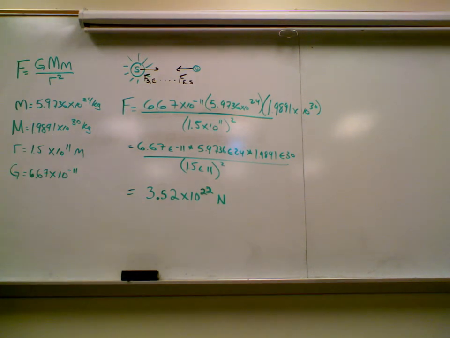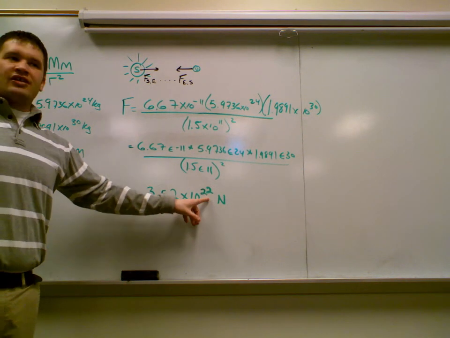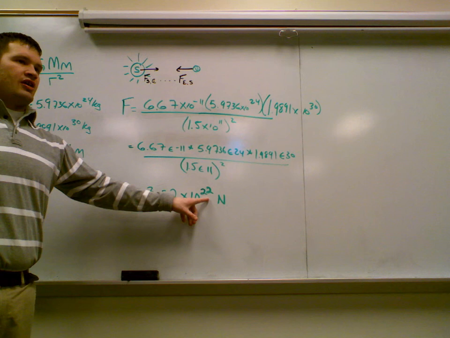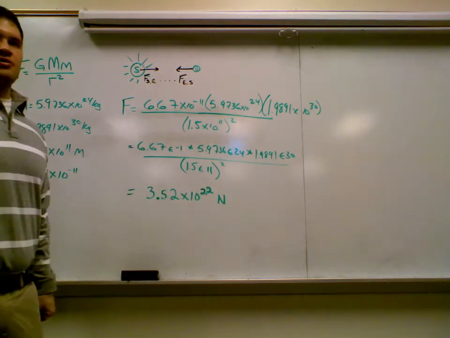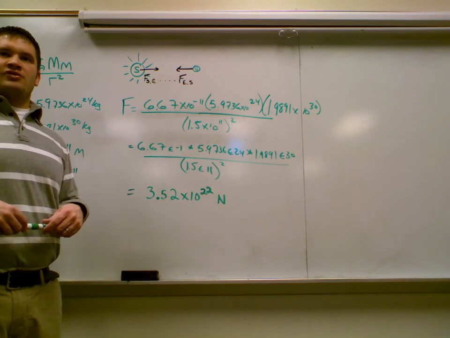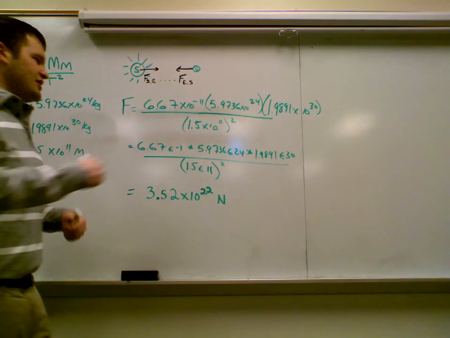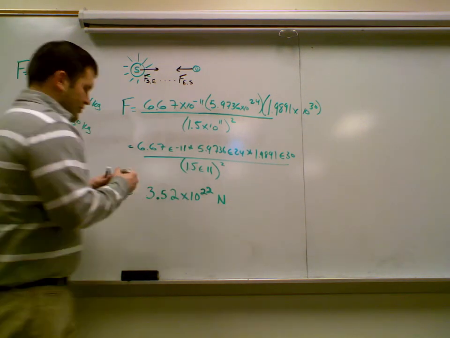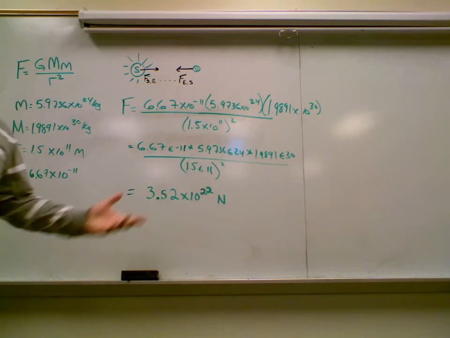So that's a good way to check. If adding and subtracting the exponents is close to the exponent you have here, then you probably plugged in the calculator right. The error I made is I did this, which is why I had 32 instead of 22, because I subtracted 10 instead of 11. All right, does that make sense? Okay. All right, any questions about that? So that's a good way to check yourself. Add and subtract the exponents. If it's close to this one, then you probably punched in your calculator correctly.